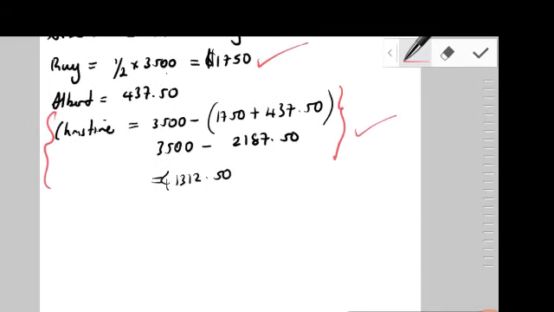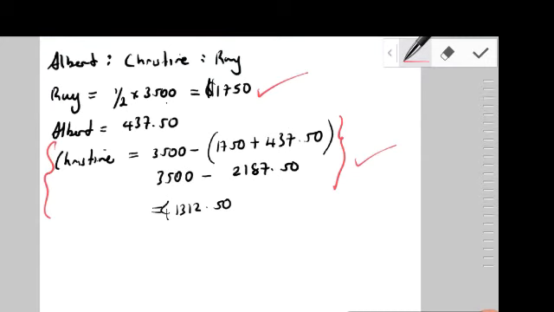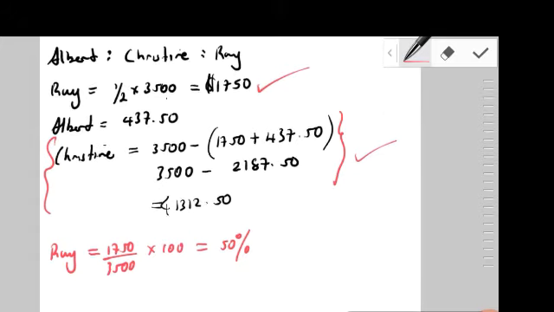So we're going to try to find out what percentage Ray got. Ray would have gotten 1,750 out of a total of 3,500, and we're going to multiply that by 100. That should give us 50%. That's very easy because we already knew that Ray got half the money, and half of 100 is 50%.